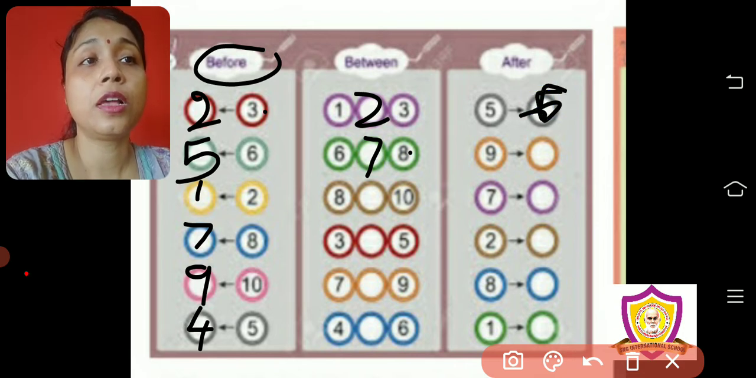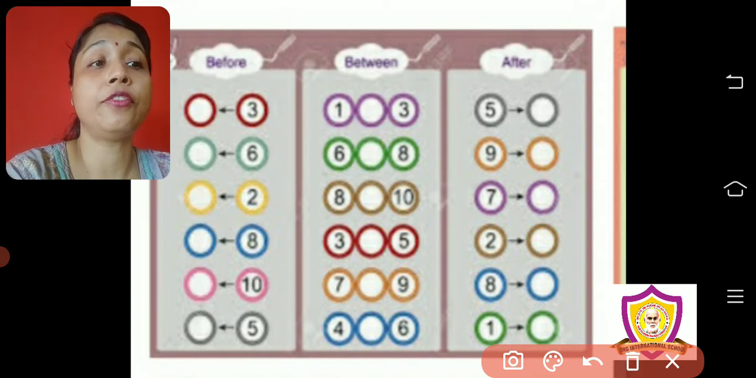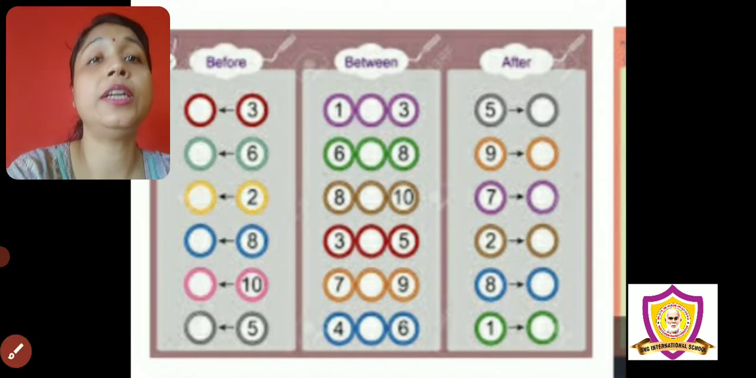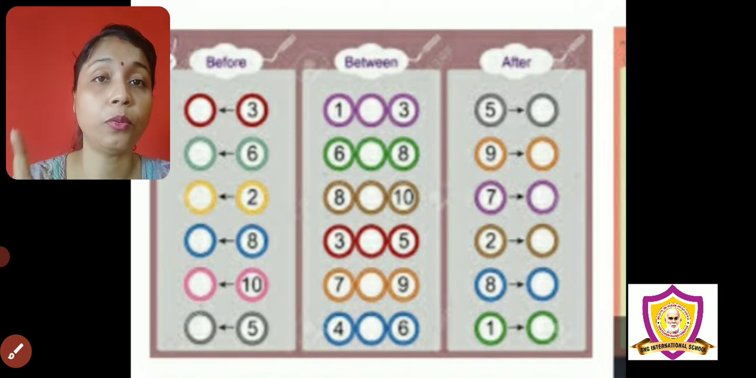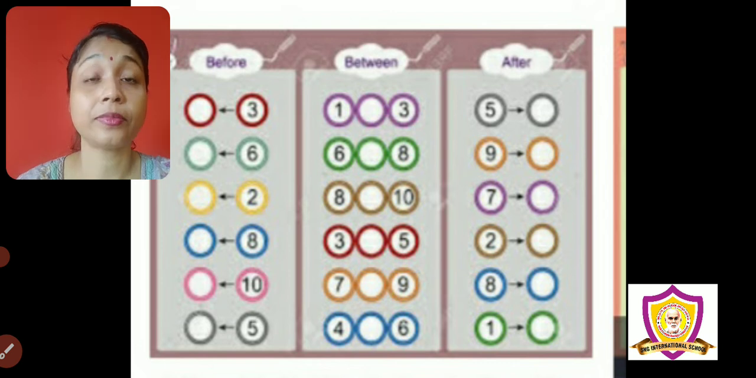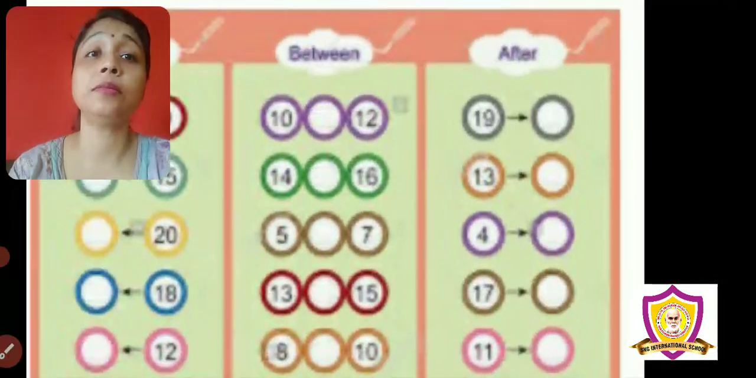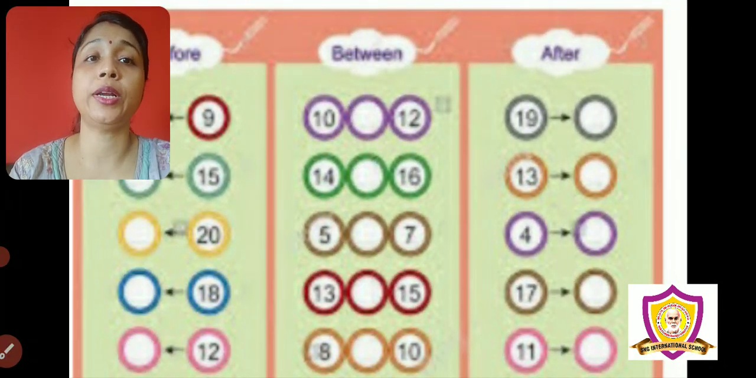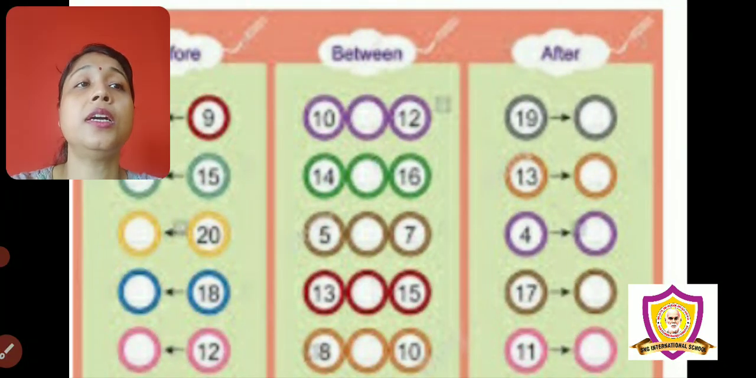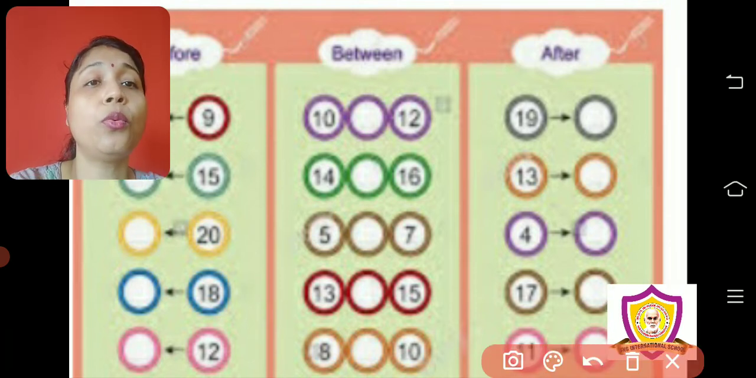Ma'am has taught you how to find out before, between, and after number, but that time we did between 1 to 10. Now children, as we have learned number 11 to 20, so we have to do the same thing with 11 to 20. Now can you see here I also have before, between, and after number. So what I will do first, first we will do before number.